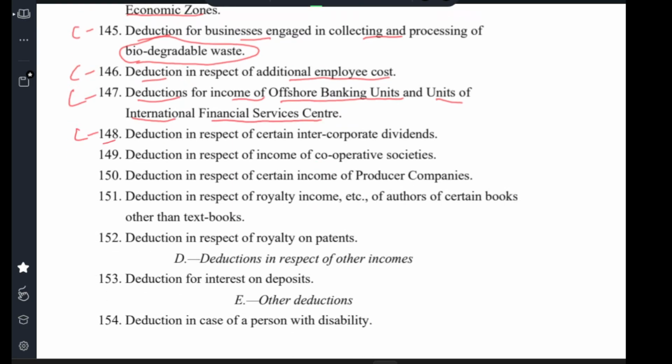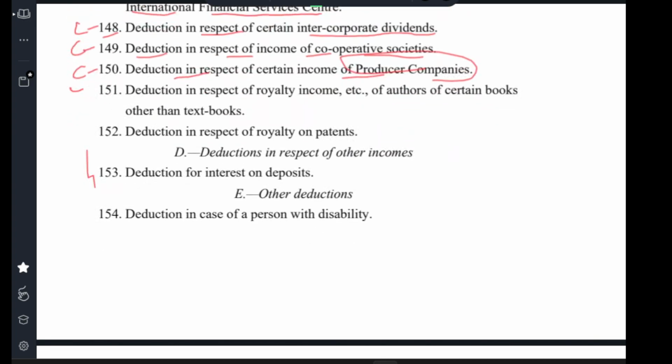Clause 148 Deduction in respect of certain intercorporate dividend. Clause 149 Deduction in respect of income of cooperative societies. Clause 150 Deduction in respect of certain income of producer companies. Clause 151 Deduction in respect of royalty income, etc., of authors of certain books other than textbooks. Clause 152 Deduction in respect of royalty on patents.